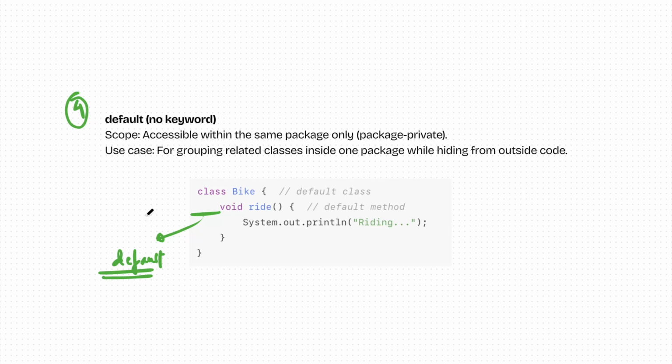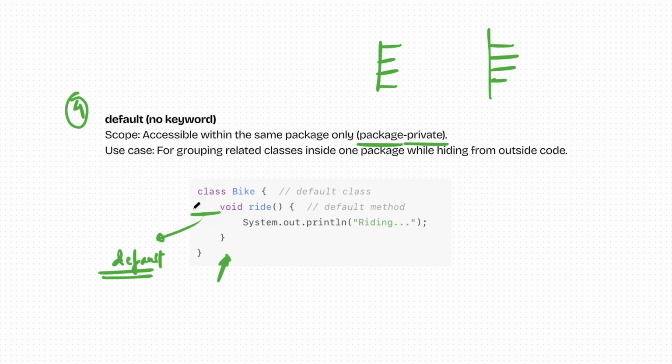The scope of the default access specifier is package private. Package private means only the classes which are in the same package can access this variable, this function, or this class. No other classes from different packages will be able to access this variable or this function.